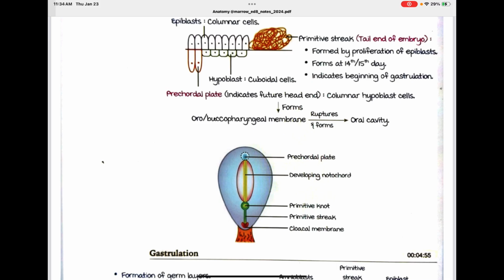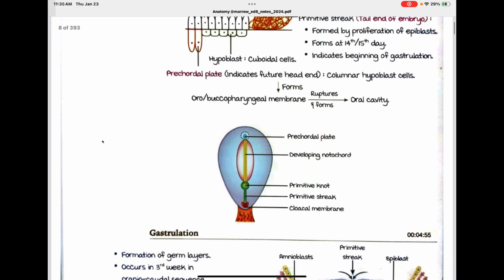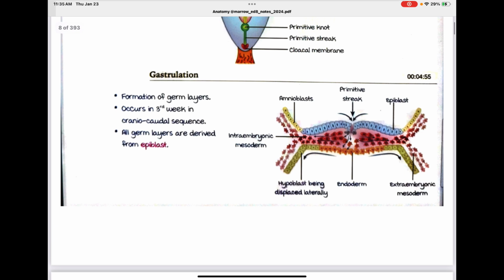Prechordal plate. This is the developing notochord. After the primitive streak we have the primitive knot, and we have the cloacal membrane. Gastrulation, the formation of germ layers, occurs in the third week in craniocaudal sequence. All germ layers are derived from epiblast.